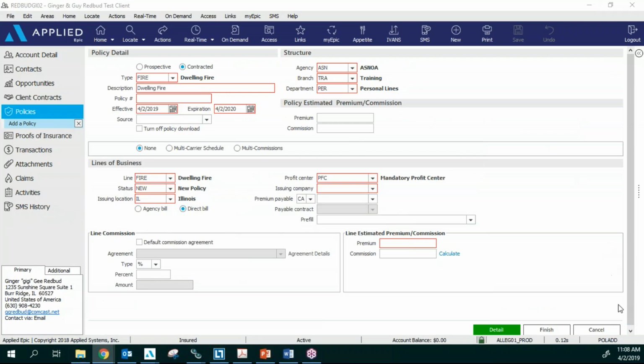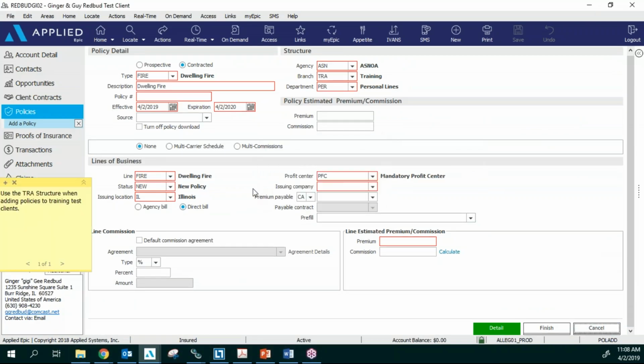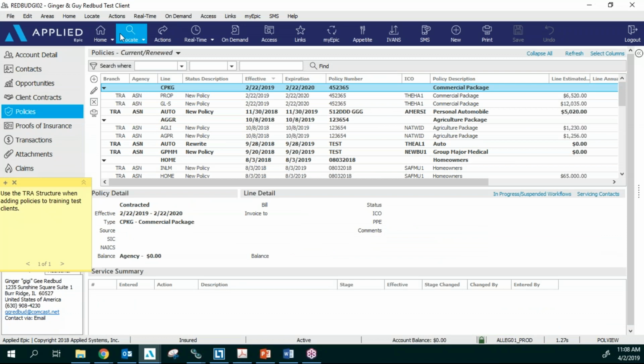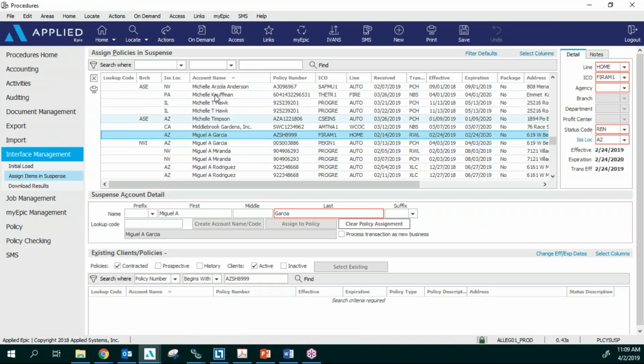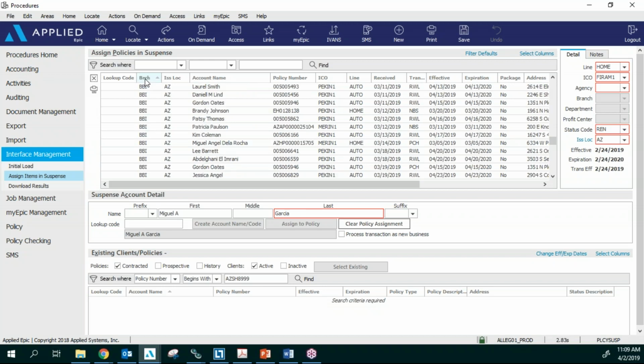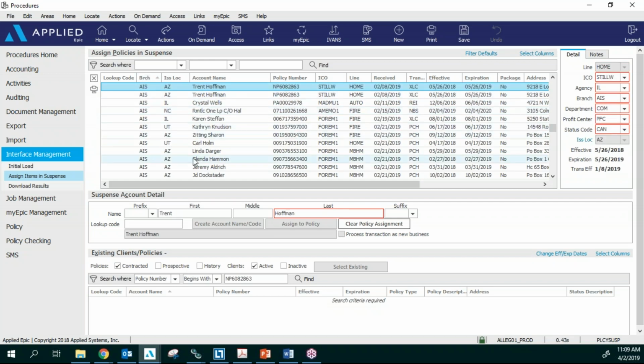All right, so real quick, what I wanted to show you guys also was in suspense. I know we went over this before, but don't use these filters here. Just come in here, highlight. If you wanted to look it up by your agency code, you can click on the branch and you can type in just your 3-digit agency code, and you'll be able to find out which policies are yours that are in suspense.